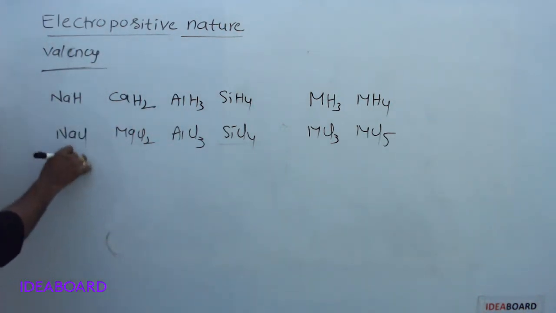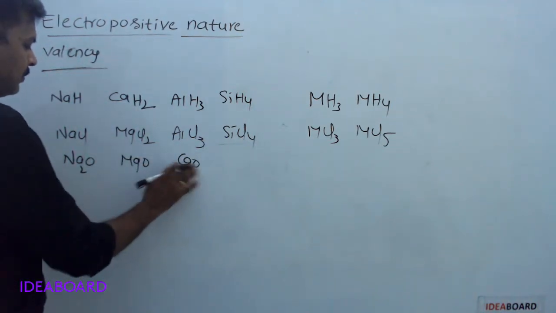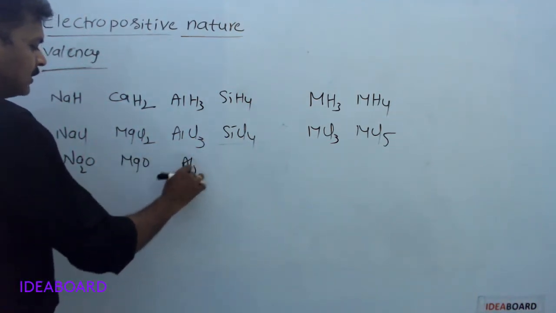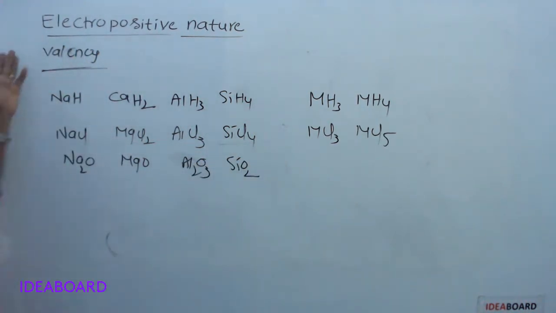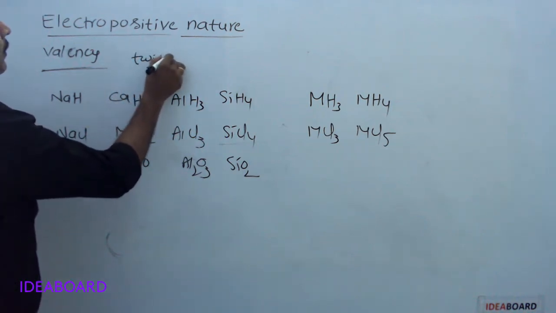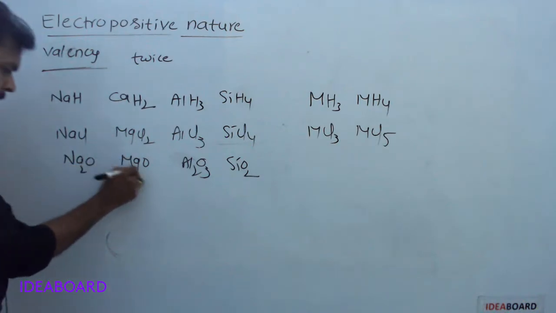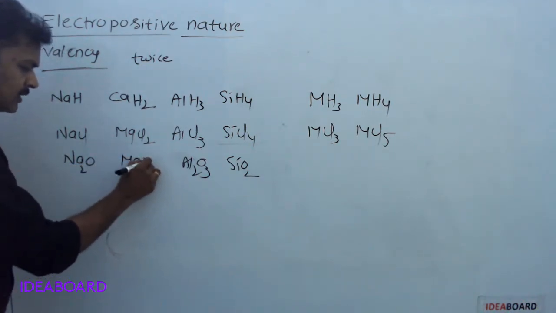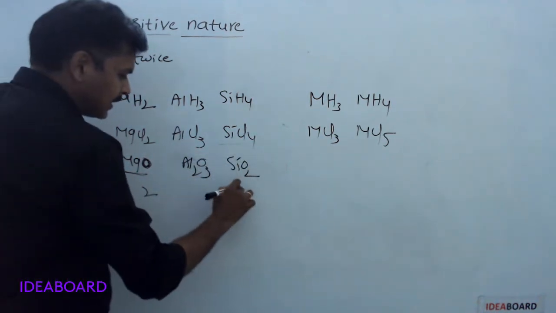With respect to oxygen: sodium oxide, magnesium oxide, aluminum oxide, silicon oxide. The combining capacity of an element is the number of hydrogen atoms, or number of chlorine atoms, or twice the number of oxygen atoms. If we take magnesium oxide, one oxygen is there, twice means 2. Its valency is 2.